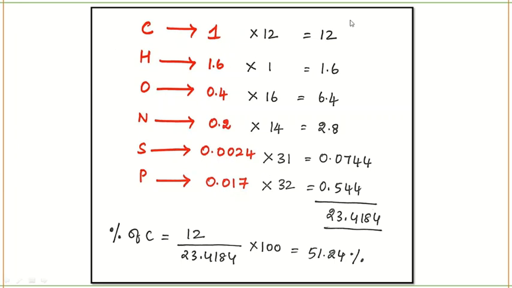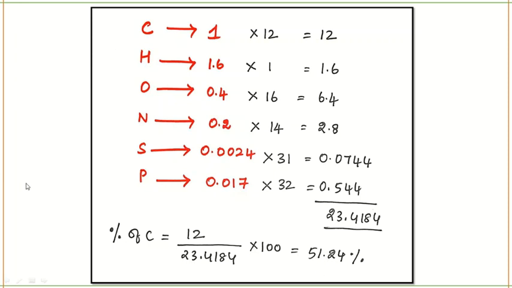Then you sum up all of it. This will be your total contribution of all the elements. Now they're asking you for carbon alone. So percentage of carbon is 12, that is present here, divided by total into, since they are asking you in percentage, 100, you will get the answer.